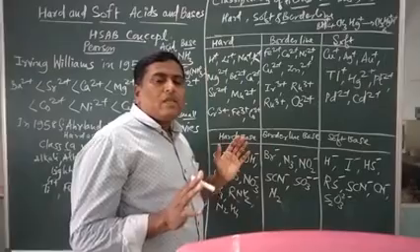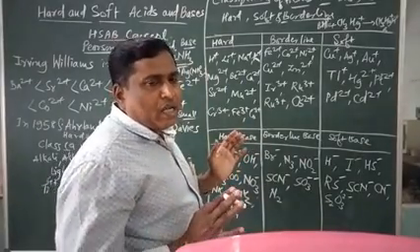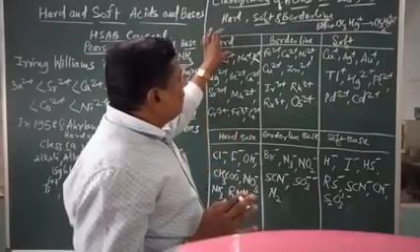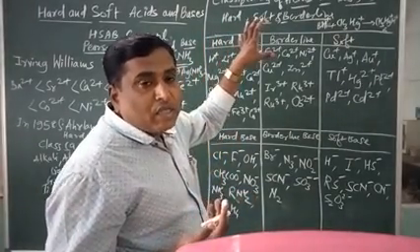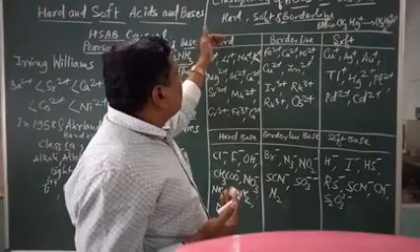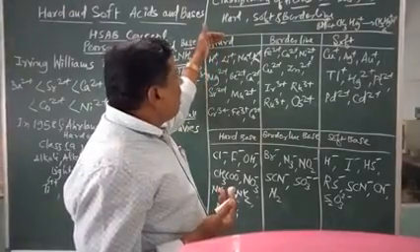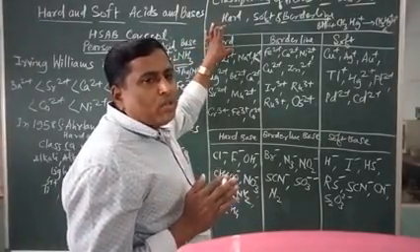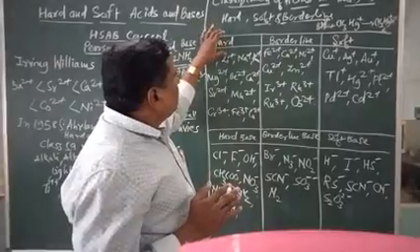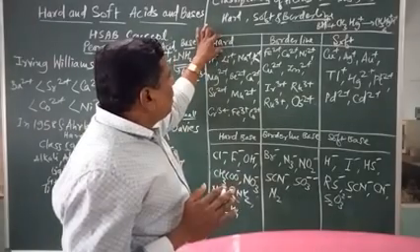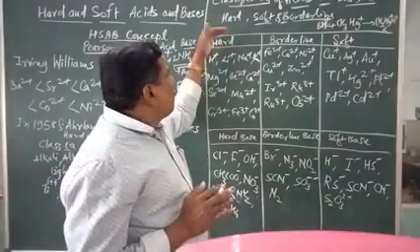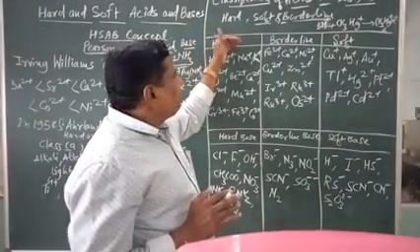Now some definitions. Hard acids are the substances which possess high positive charge, very small size, and less polarizability. These are called hard acids.